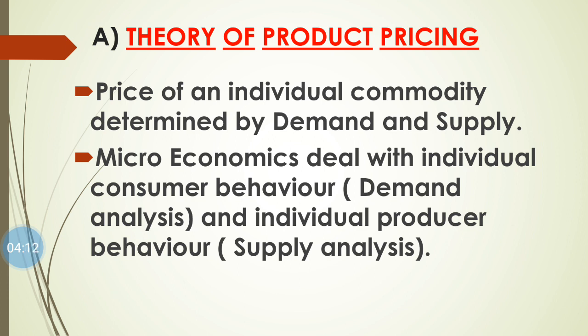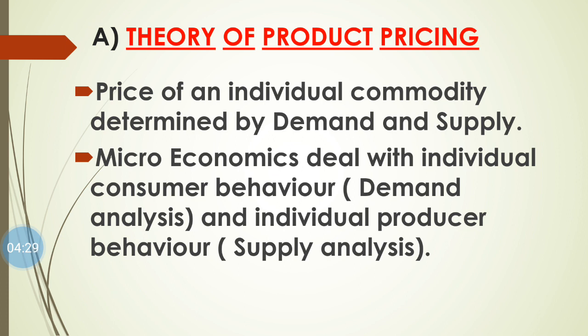So in this concept microeconomics deals with demand analysis as well as supply analysis. How? With the help of microeconomics we understand individual consumer behavior and individual producer behavior.